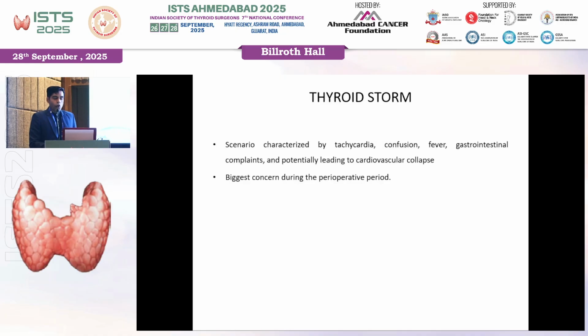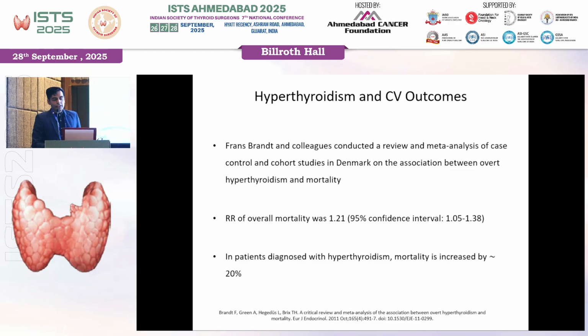And we are doing all this because there is a condition which is known as thyroid storm, which is the biggest concern during the perioperative period, and it is basically characterized by tachycardia, confusion, fever, gastrointestinal complaints, and potential to cause a cardiovascular collapse. Now, just a few short studies to tell us why these things are important. So this was one of the studies by Brent and colleagues, which showed, in this meta-analysis, that the overall mortality in patients with hyperthyroidism was 21% greater as compared to the general population.